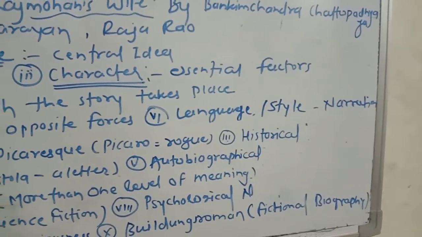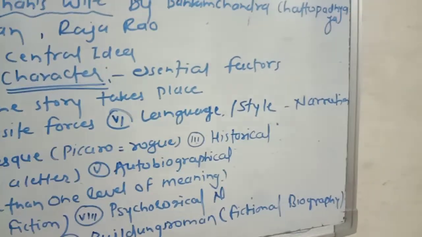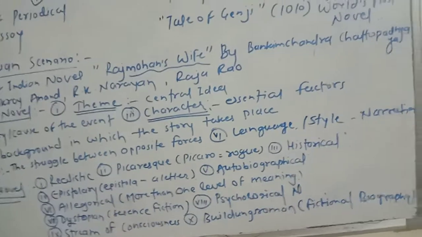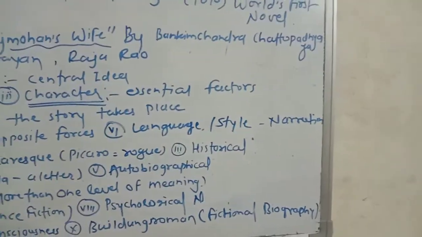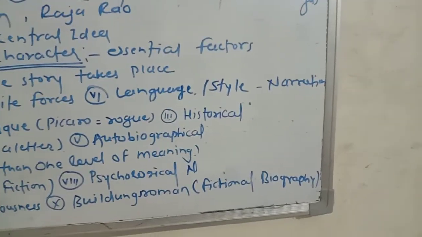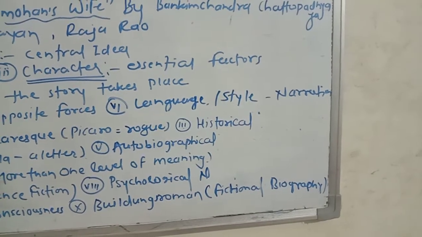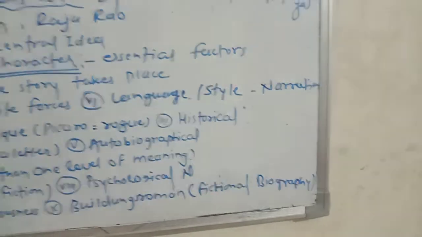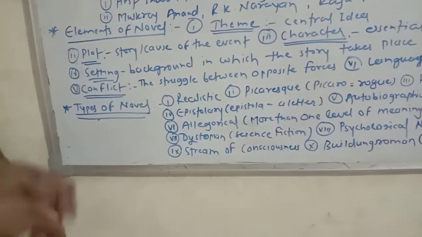What about the next one? That is the last one. This one is very important: language or style. The language used by the writer must be lucid, attractive and figurative, and the style of the language is very important. The whole narration system must be very good, meaning the dialogue between the characters must be interesting.